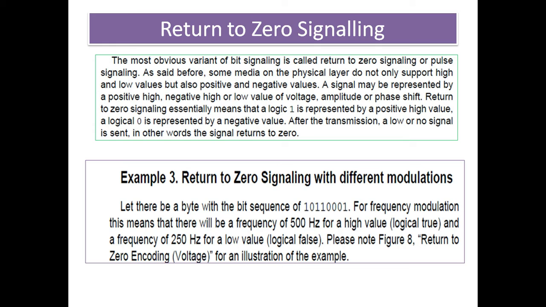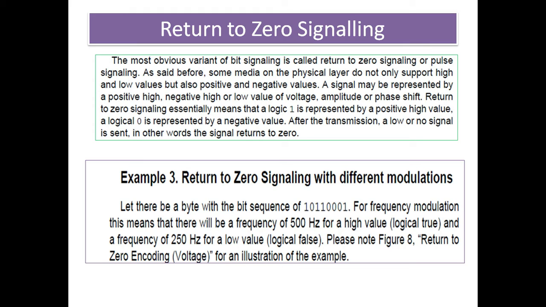There is return to zero signaling. Basically, the most obvious variant of bit signaling is called return to zero signaling, or pulse signaling. When the transition happens from 1 to 0 and 0 to 1, the receiver is initiated. And as said before, some media on the physical layer do not only support the high and low value but also positive and negative values.